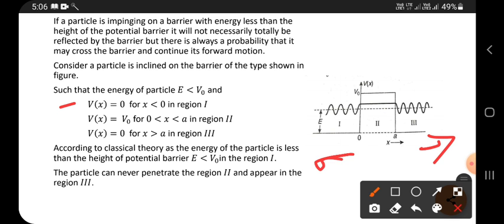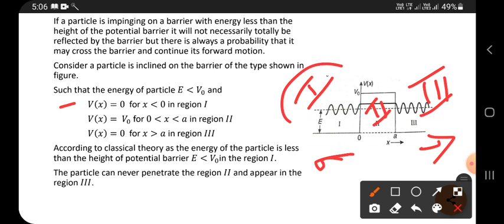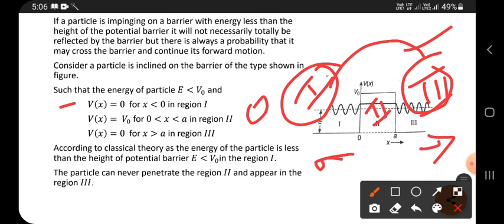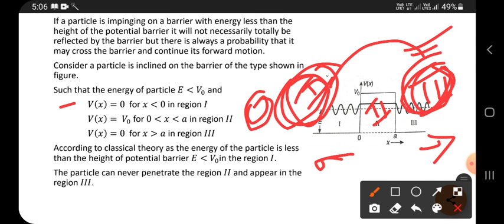The figure is divided into three regions: the first region, the potential barrier as the second region, and this side the third region. The first and third regions are the same medium. If it is air in one, it is air in the other; if glass, then glass. So regions 1 and 3 are the same, but region 2 is different.